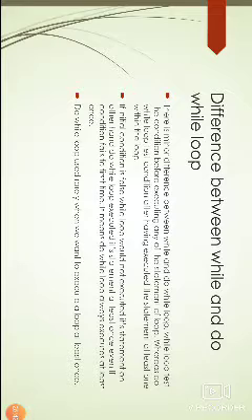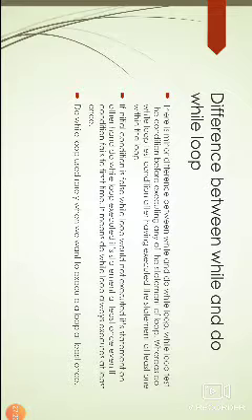So here the main difference is that in a while loop, the compiler first checks the condition. In a do while loop, first the statements are executed, after that the condition is checked. That is the first difference. The next one is, if the condition is false, while loop statements will not be executed, whereas in do while loop the statements are executed first and then the condition is checked.